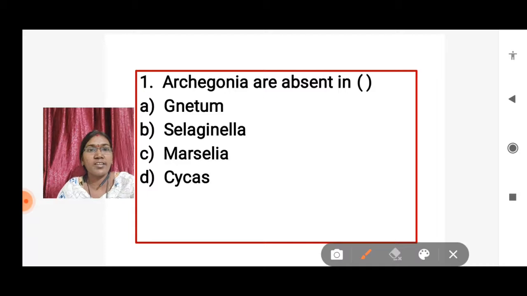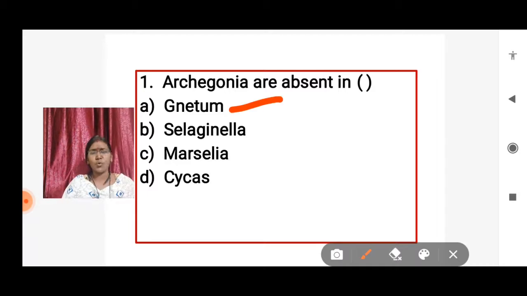Now, answer is option A, Gnetum. In Gnetum, only in Gnetum, Archegonia are absent. Yes, the remaining plants Selaginella and Marsilea belong to the pteridophytes, so they are not relevant. Then going to option D, Cycas, but Cycas has archegonia, so the answer is Gnetum.